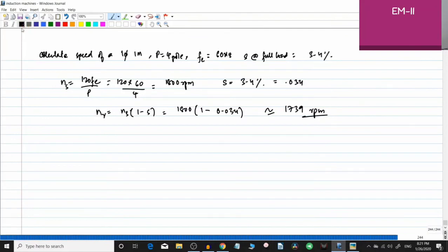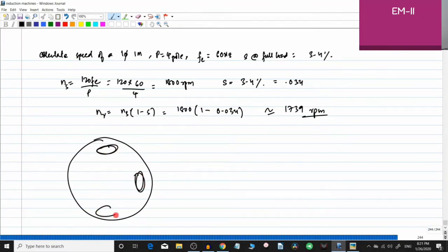Okay, now if you take an induction motor stator like this, how do you wind this? For example, you need 4 poles. So you keep up winding here, and this is the 4-pole configuration, right? We have studied this in DC machines also. If you need 4 poles, you do a winding configuration like this, and you connect each winding in series so that this becomes north pole, this becomes south pole, this becomes north pole, and this becomes south pole.